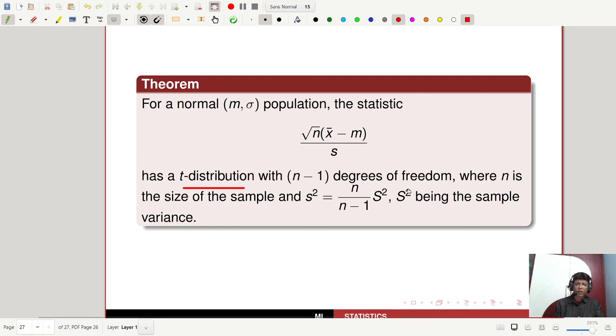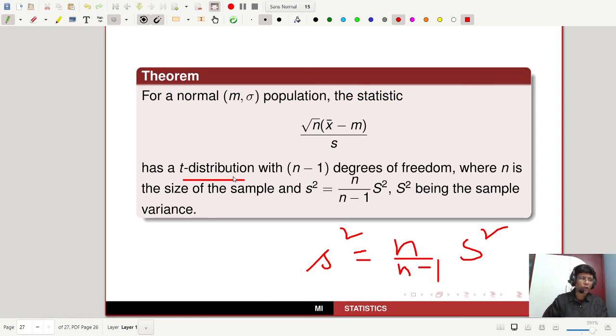It has n minus 1 degrees of freedom, where n is the size of the sample and small s square is given by n s square by n minus 1, s square being the sample variance. So this is the important theorem.